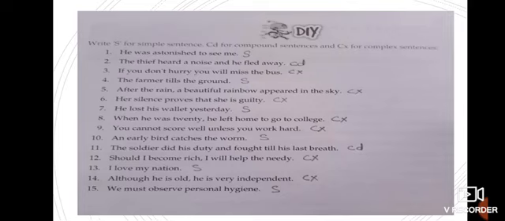Should I become rich, I will help the needy. Complex sentence. I love my nation. Simple sentence. Although he is old, he is very independent. Complex. And now, the last one: We must observe personal hygiene. And this is your simple sentence.